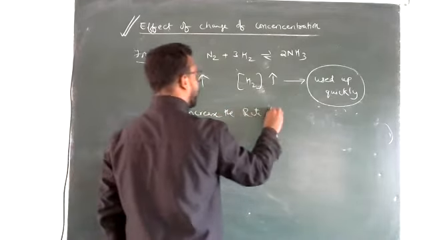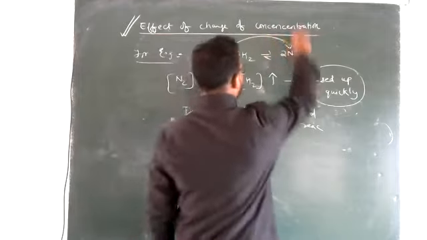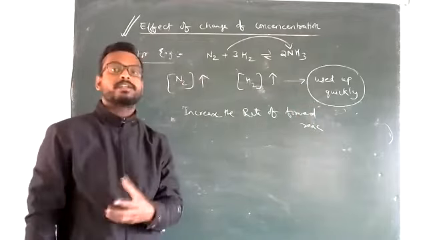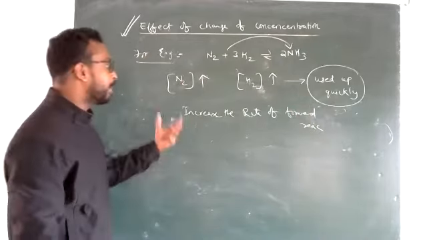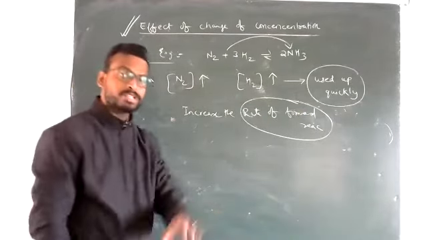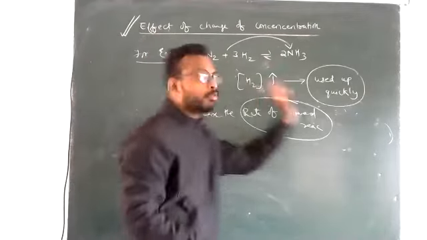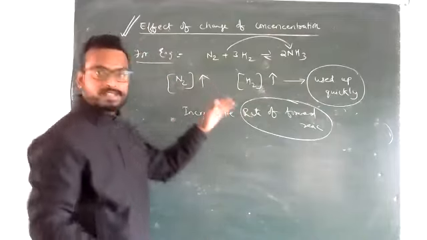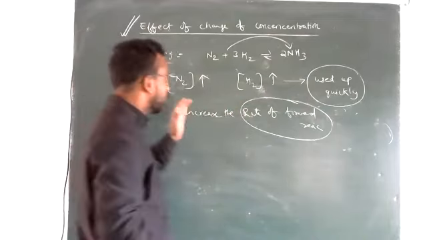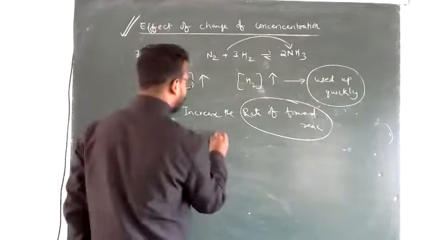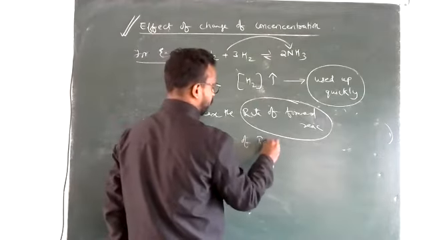मुझे forward reaction के rate को बढ़ाना पड़ेगा. Okay, forward reaction बढ़ाऊंगा तभी तो जल्दी से जल्दी ammonia form होगा. So in order to quickly form ammonia, what will equilibrium do? Equilibrium will help in increasing the rate of forward reaction. Why will it increase the rate of forward reaction? Just because nitrogen and hydrogen should be used up quickly, whatever extra we have added. So whenever you are increasing the concentration of reactants, the rate of forward reaction is increased. And if the concentration of ammonia is increased, then the rate of backward reaction will increase.